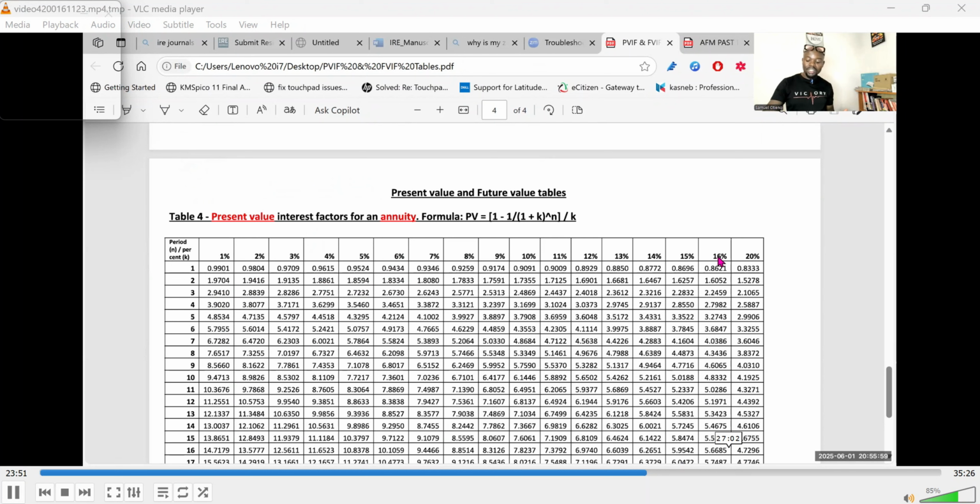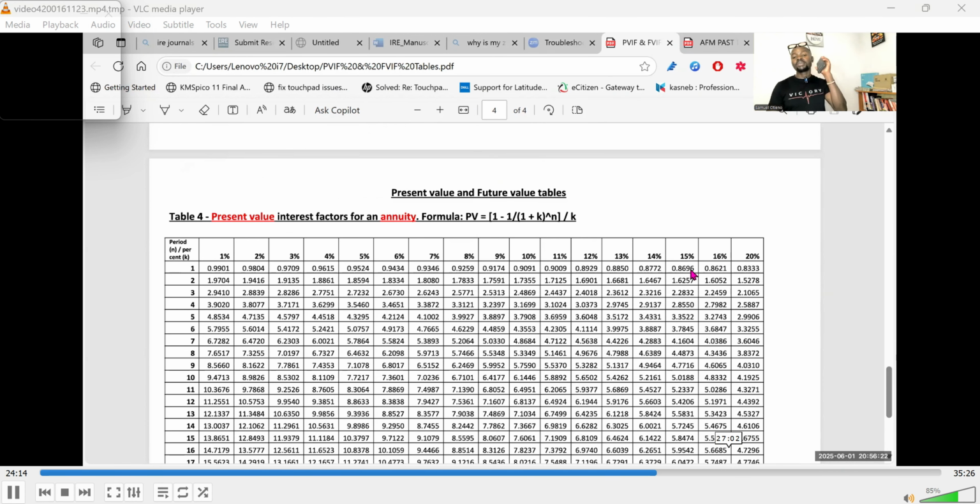These percentages are the discounting rates or the costs of capital. So you check the year. If it is year number 1, check the cost of capital given, which is 15%. Move along the row of year number 1 up to where 15% is. This is where 15% is. That 0.8696 is the discounting factor for year number 1 at 15%.